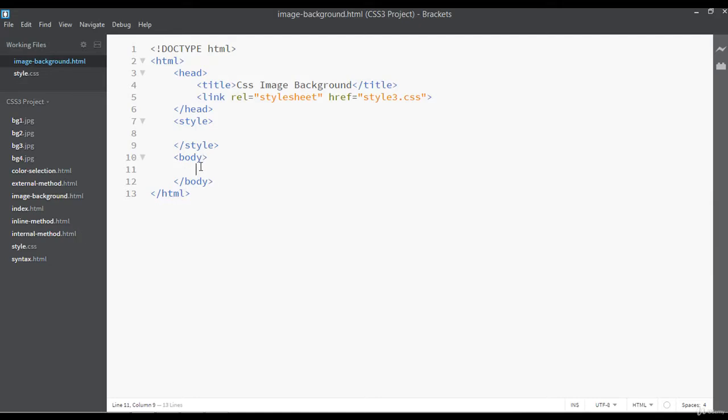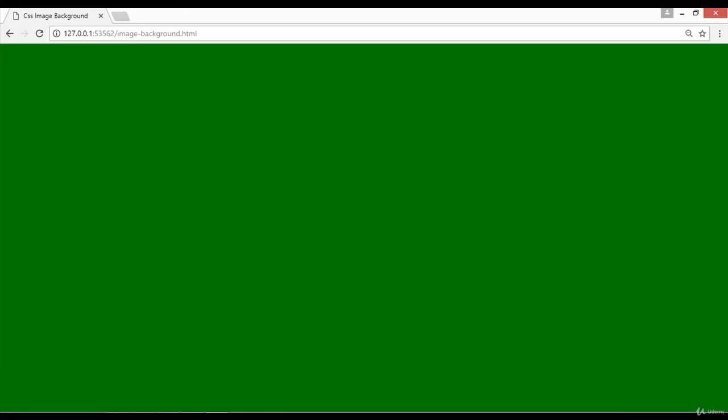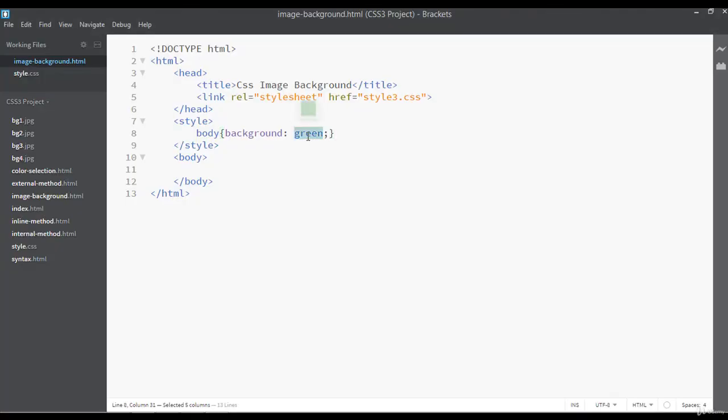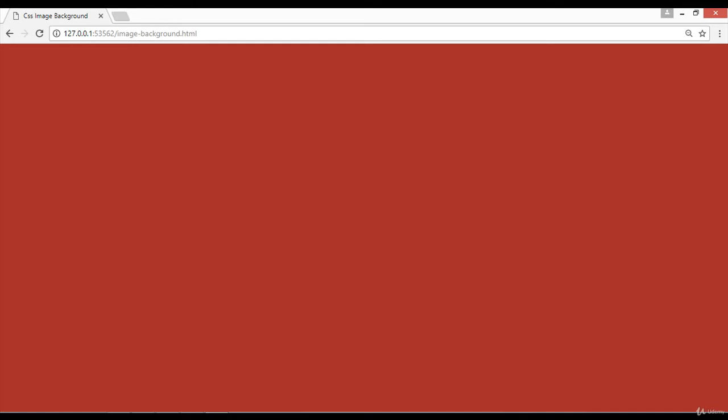So let's just start using image as a background. So body is a default selector. You can just select the body tag. Inside style tag, CSS style tag, you can say the background color, you can say just blue, green or any other color. You can save and see the preview here. Now it is just a green background color. You can just say red, you can say brown or any other color, but this is just color, not image.